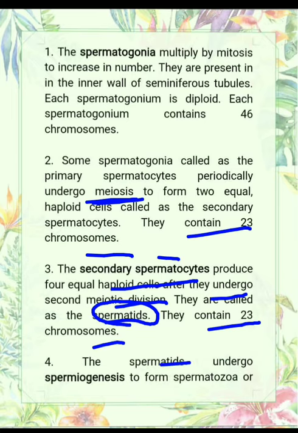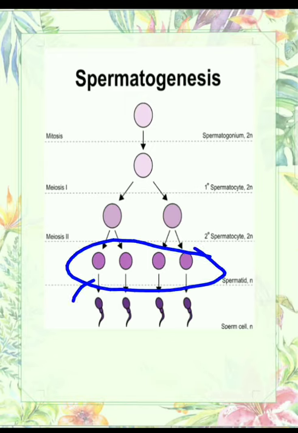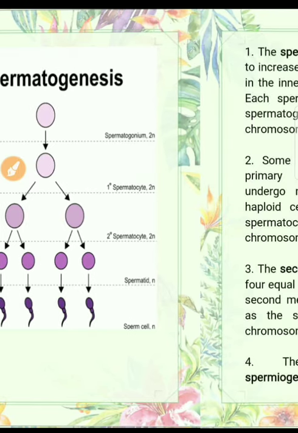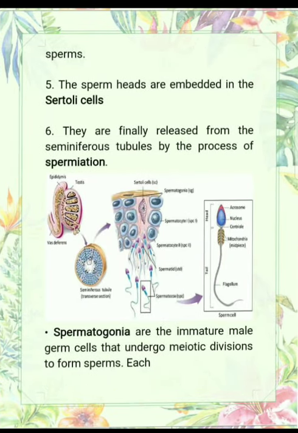Now the spermatids undergo spermiogenesis. What is this process? Spermiogenesis is the process, you can see in this diagram, that these are the spermatids. These are only round structures and these are the sperms. So the changes which take place during the formation of sperm from the spermatids are known as spermiogenesis. So the spermatids undergo spermiogenesis to form spermatozoa, or you can say sperms.